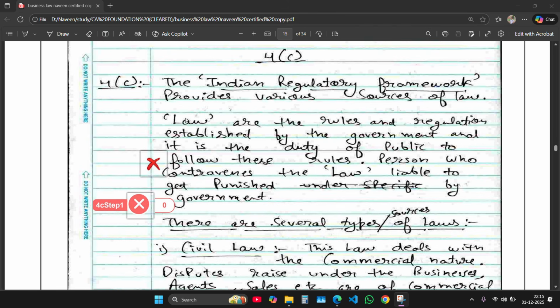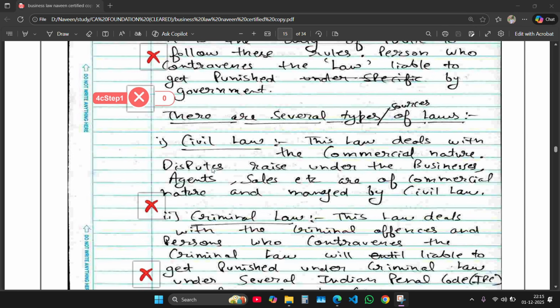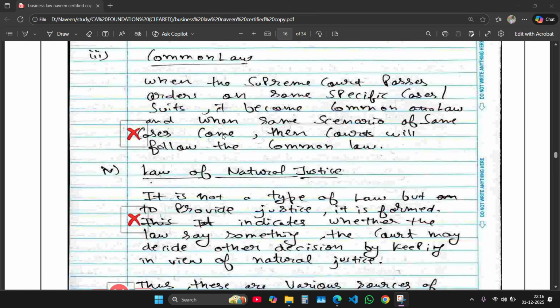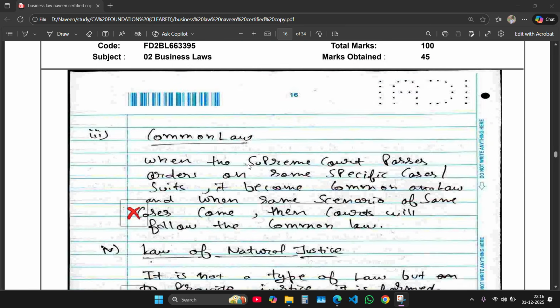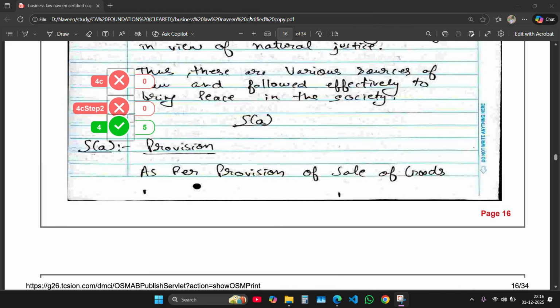So this question was completely wrong, and the other question was 4C. I wrongly explained types of laws instead of sources of laws. The question asked for sources of laws, but I wrote types of laws. That was wrong. Civil and criminal law are types of law. Common law is a type of law, not a source of law. So that's why this question was wrong. So coming to the next question, that is fifth A.